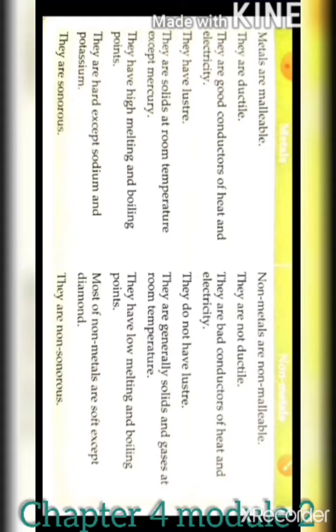Then next property, metals are solids at room temperature except mercury. Non-metals are generally solids and gases at room temperature. Metals have high melting and boiling points, non-metals have low melting and boiling points. Metals are hard except sodium and potassium, non-metals are soft except diamond. Metals are sonorous, and non-metals are non-sonorous. So this is just for your brief revision or recap of the points which we have discussed.